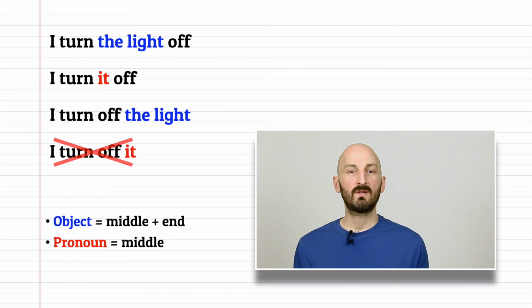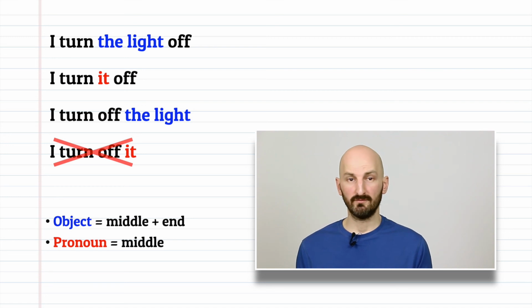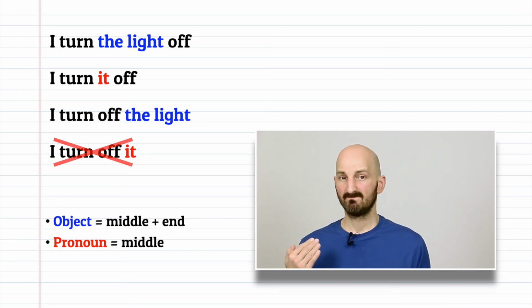Now remember, you can split some phrasal verbs, but others you can't split. When we split phrasal verbs, we can replace the object with a pronoun. However, the pronoun can only go in the middle of the verb, never at the end. For example, I turn the light off, I turn it off. I turn off the light, I turn off it. That last one we can't use, it's incorrect. This is the same for all phrasal verbs you can split.